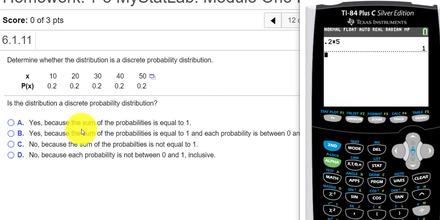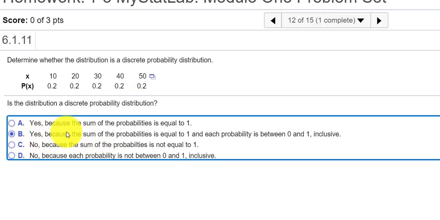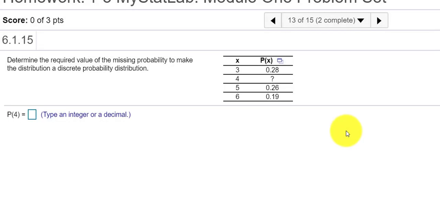So this is indeed a discrete probability distribution, right? Because the probabilities, P of x, sum to 1, and my values are between 0 and 1 inclusive. Check answer. We're rolling.